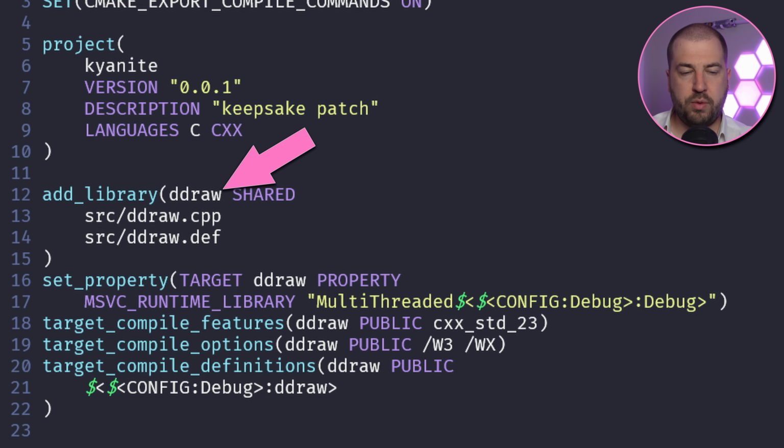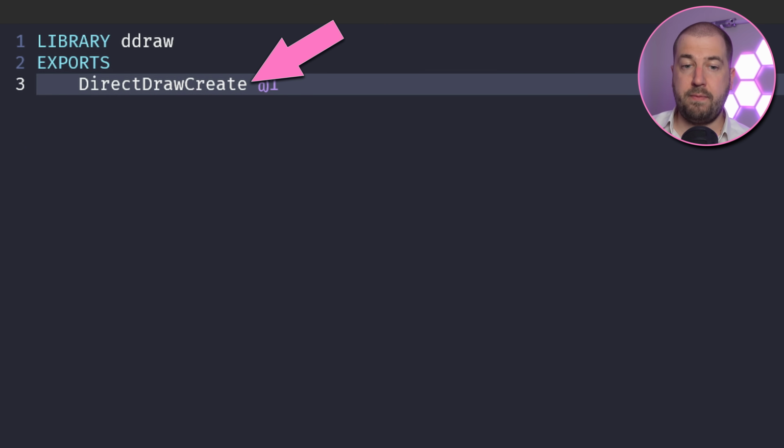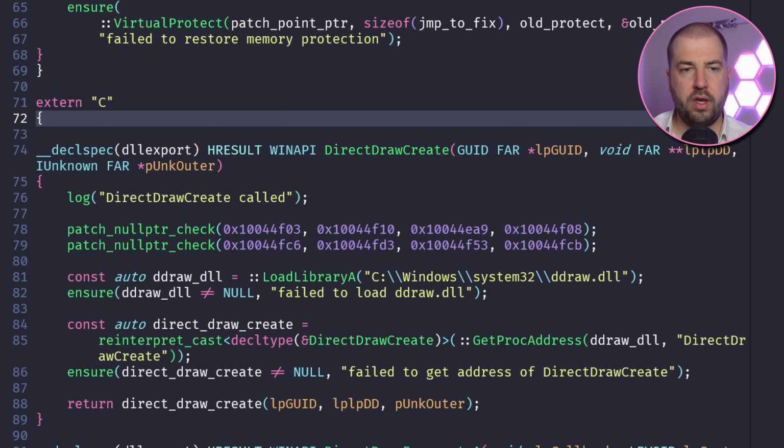So if we create a DLL with the same name, which exposes the same function, then Windows will happily load this for us. If we then load the real version from the system files, we can proxy any calls to the real DLL and execute any code we want in the process.